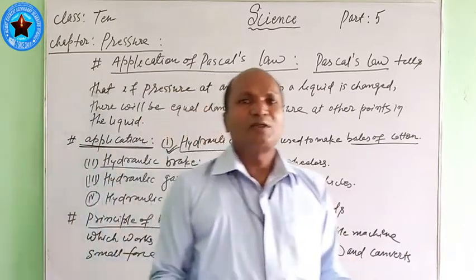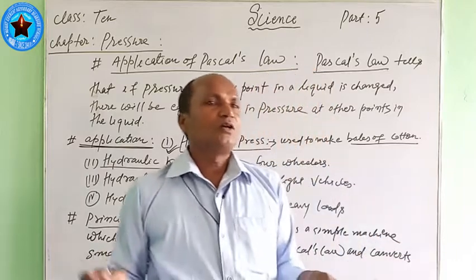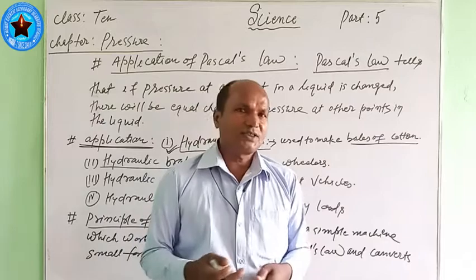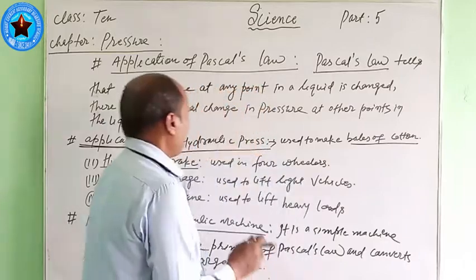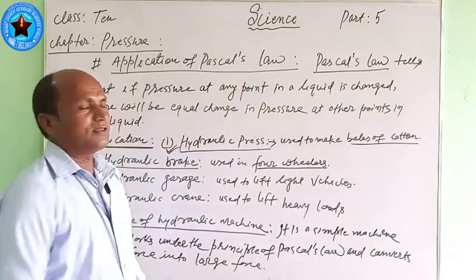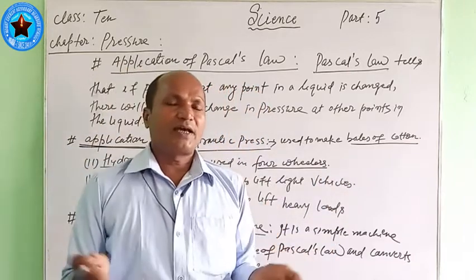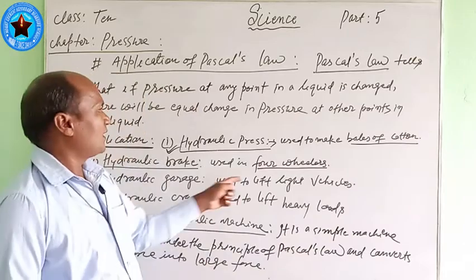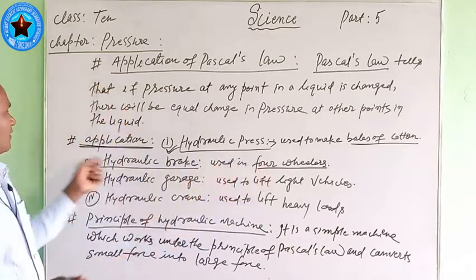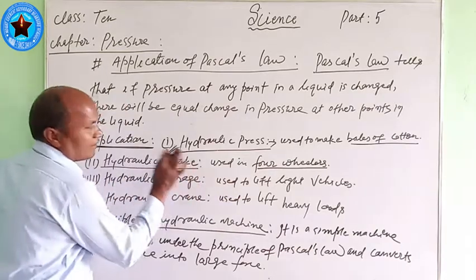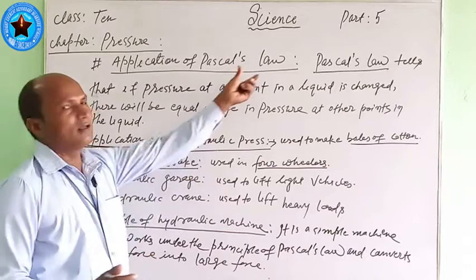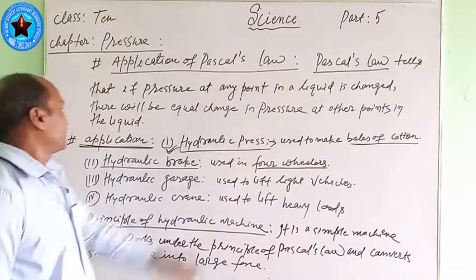Four-wheelers means vehicles in which four or more wheels are used, like bus, jeep, truck, tractor, etc. All these are called four-wheelers. They are heavy vehicles. In such vehicles, these hydraulic brakes are used. This hydraulic brake is also based on Pascal's law.